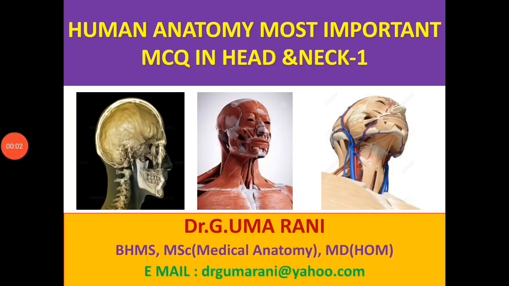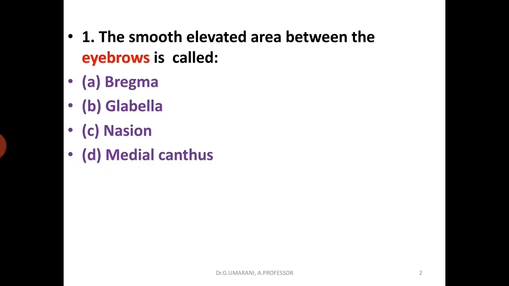Hello friends, the most important MCQs and their solutions in head and neck are discussed in this video. The first question: the smooth elevated area between the eyebrows is called? Options: bregma, glabella, nasion, medial canthus.